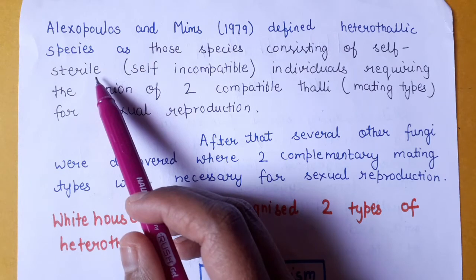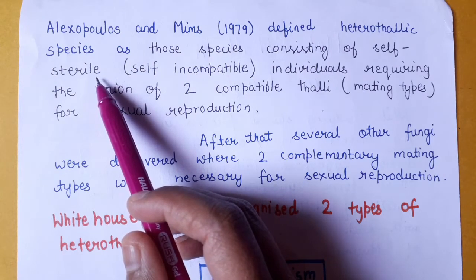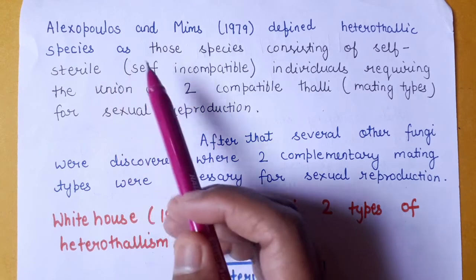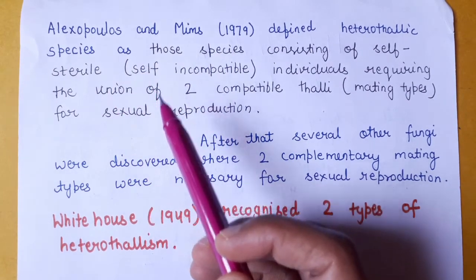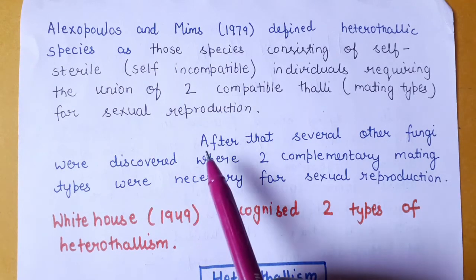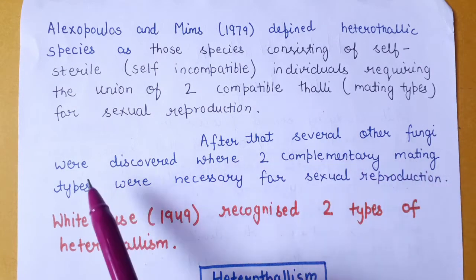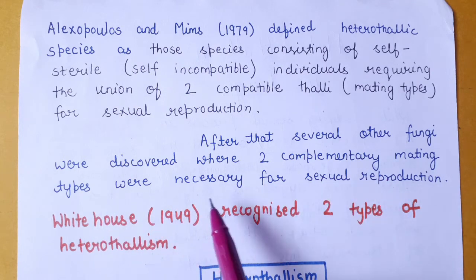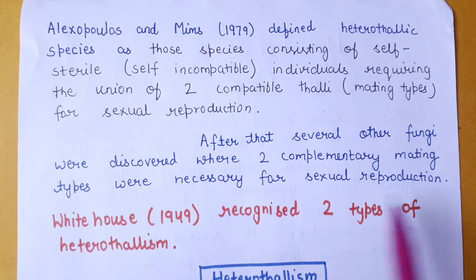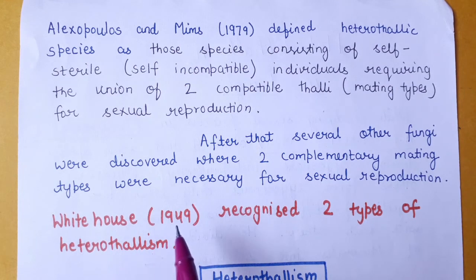It means that they cannot undergo sexual reproduction by themselves. They require an opposite mating type or a complementary strain for sexual reproduction. After that, several other fungi were discovered where two complementary mating types were necessary for sexual reproduction. Whitehouse in 1949 recognized two types of heterothallism.